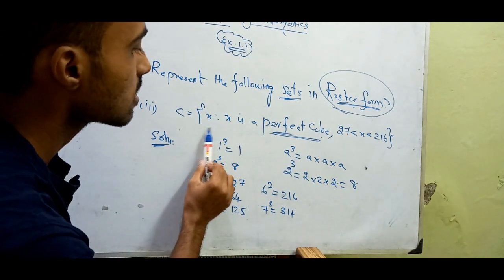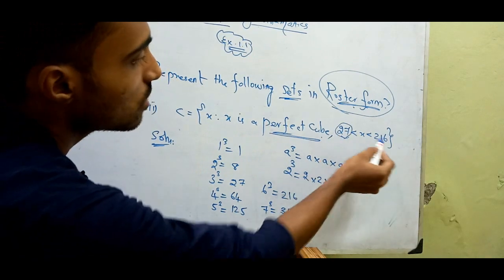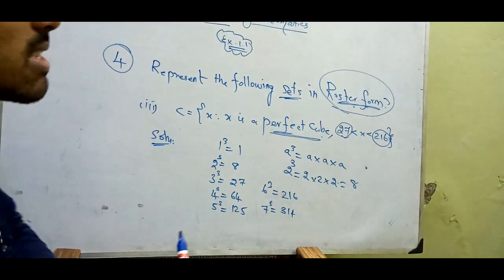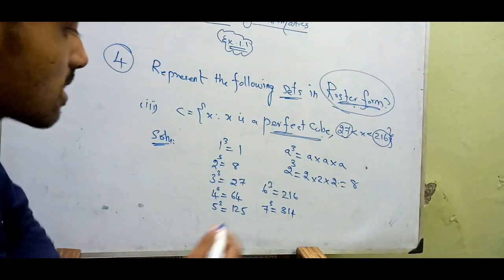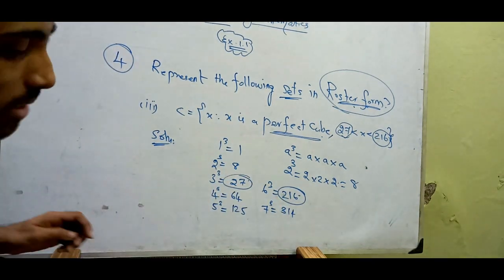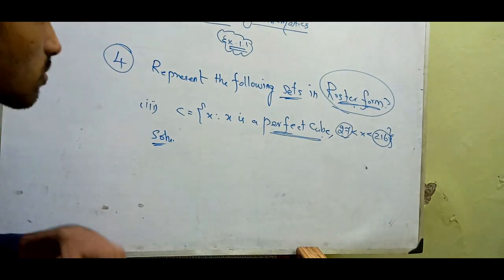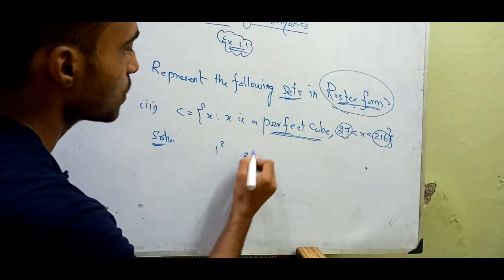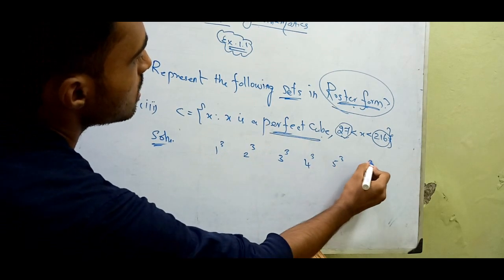So X is the variable here, and it lies between 27 and 216. So 27 to 216 is nearly here. I will place this form again: 1 cube, 2 cube, 3 cube, 4 cube, 5 cube, 6 cube.